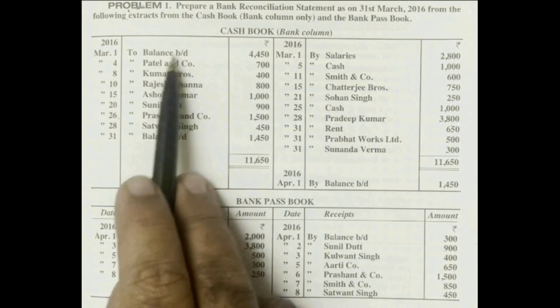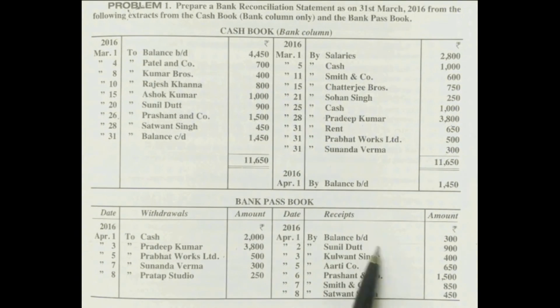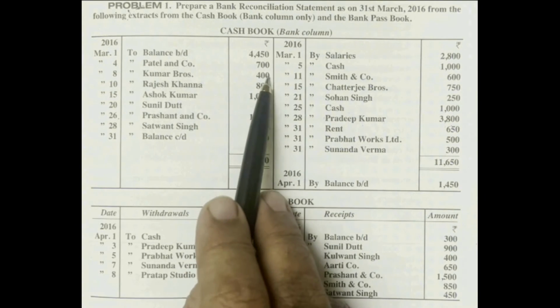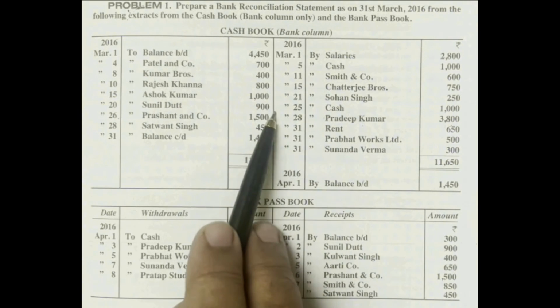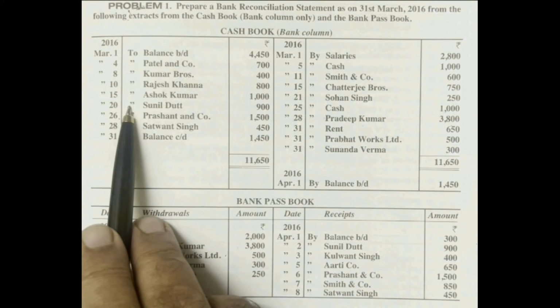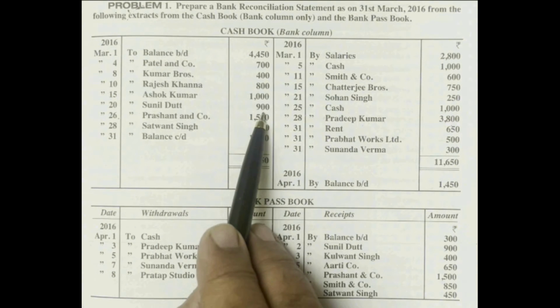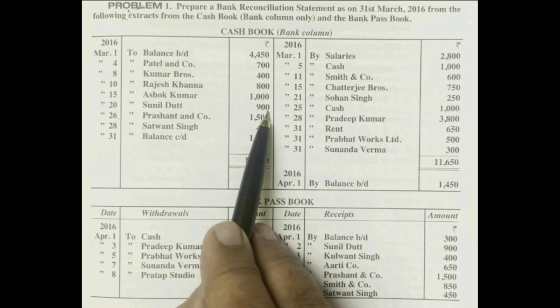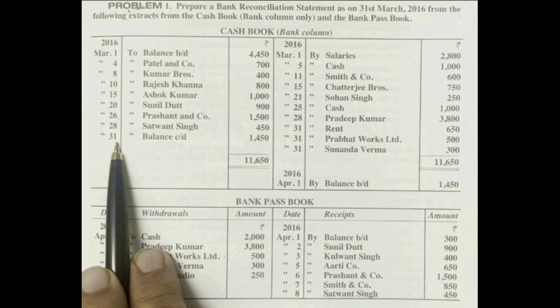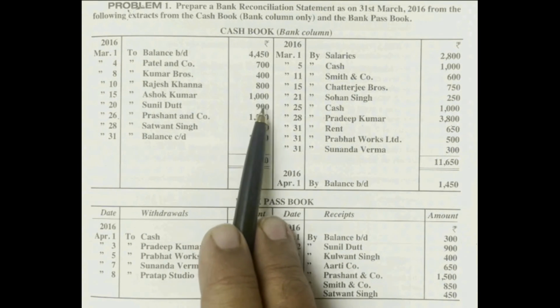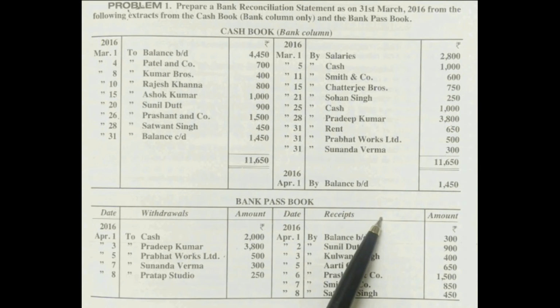Similarly, we will compare the debit column of the cash book with the credit column of the passbook. Credit side, on 2nd April, Sunil Dutt 900 is given. On the debit side, search for that amount. On 28th, Sunil Dutt 900 is given. What is the meaning of this? On 28th, the firm deposited the Sunil Dutt check of 900 rupees into the firm's bank account. But the bank collected this amount on 2nd April. So by the end of March, this check is what? Check deposited into bank but not collected.